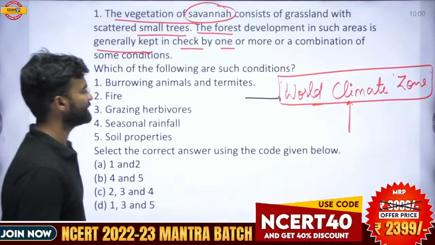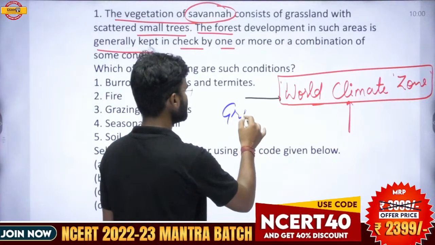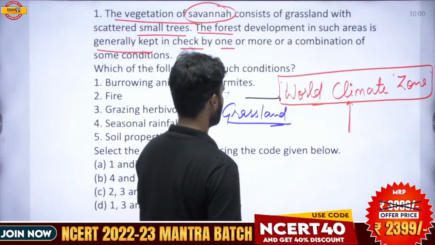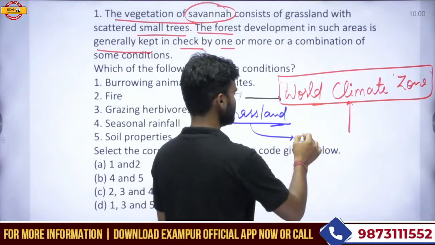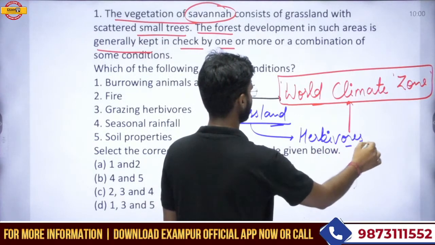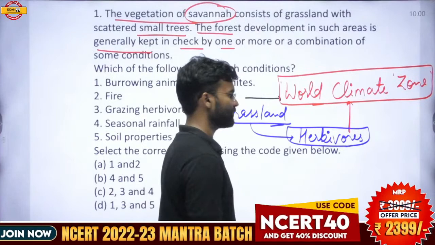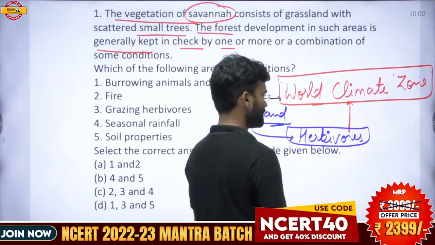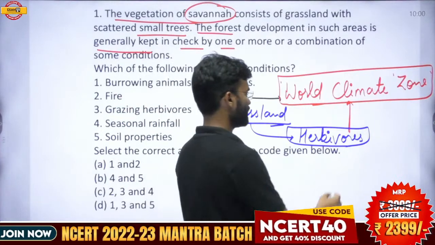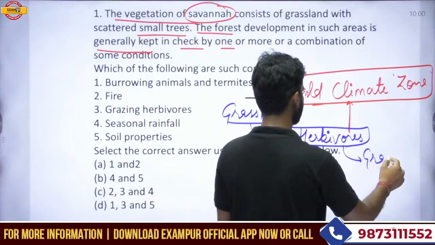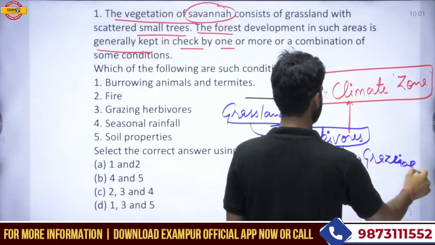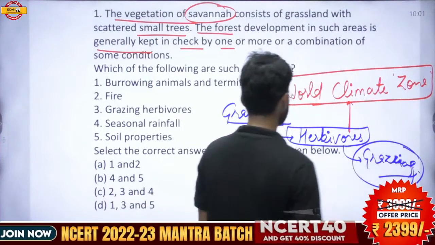Firstly, this is the zone of the grassland. If grasses are found abundantly, that means this is a favorable condition, a favorable region for the herbivores. If the herbivores are present in this zone, obviously they graze. So grazing is an important factor. They always graze, so grazing is an important factor.